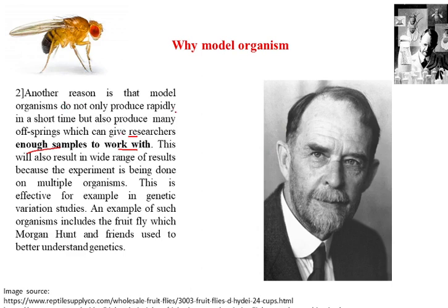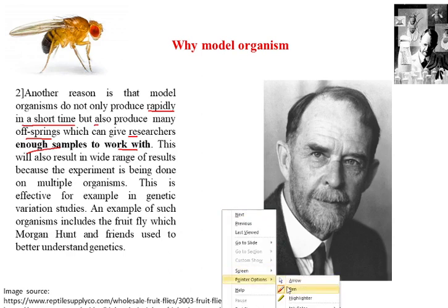The second reason for a model organism is that it not only reproduces rapidly in a shorter duration, but also produces a huge offspring. Essentially, what I am trying to explain is a shorter life cycle with huge progeny capability. That is my second point. And to explain this, I have the example of the great geneticist Thomas Hunt Morgan. So let us see what this means.